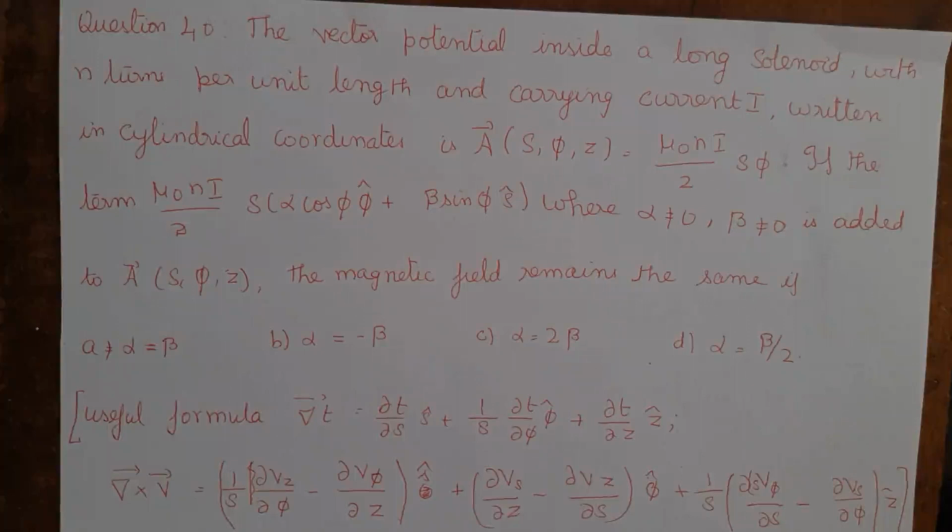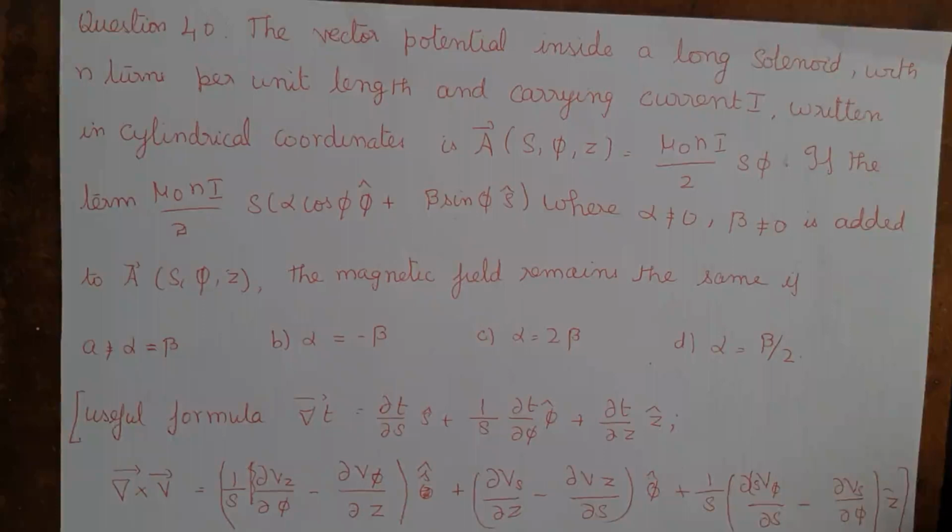If the term mu naught nI by 2 s into (alpha cos psi s cap plus beta sin psi s cap), where alpha and beta are not equal to 0, is added to the A vector, the magnetic field remains the same. Option A, alpha is equal to beta; option B, alpha is equal to minus beta; option C, alpha is equal to 2 beta; option D, alpha is equal to beta divided by 2.